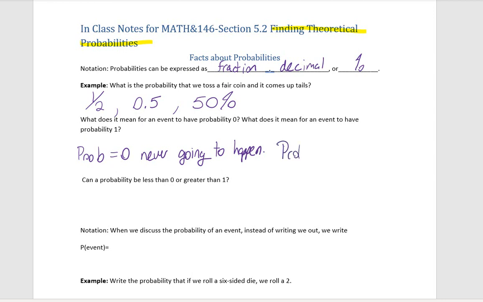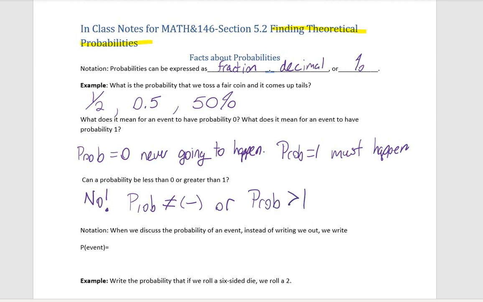Now, if we have a probability and it equals 1, that means it must happen. So, what's the probability the sun will rise tomorrow? Well, that's 100%. It's definitely going to do that. Now, can a probability be less than 0 or greater than 1? The answer is no. So if you ever get a probability that's negative or a probability that's bigger than 1, that means that something's gone wrong and you need to go back and fix your answer.